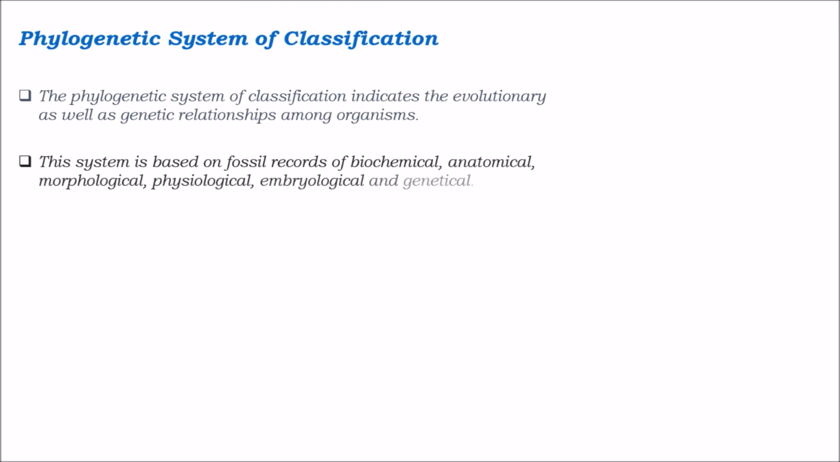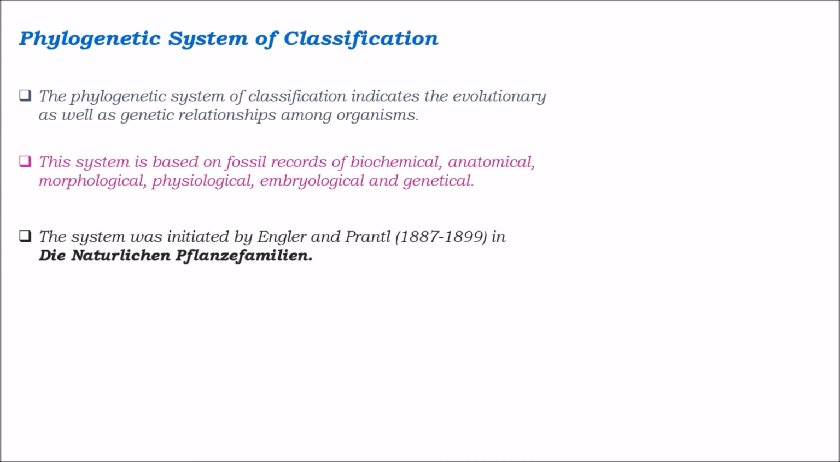And this system is based on fossil records of biochemical, anatomical, morphological, physiological, embryological and genetical. So what is this system based on? This system is based on fossil records of biochemical, anatomical, morphological, physiological, embryological and genetical.